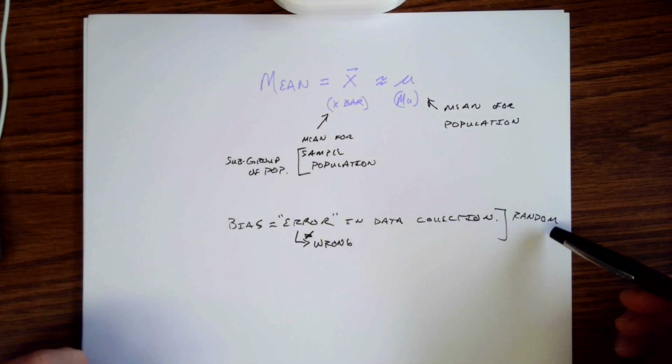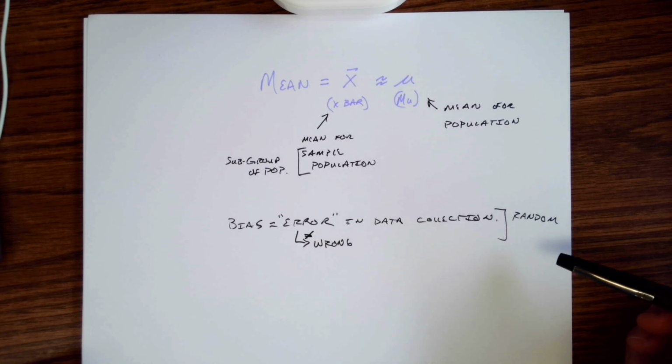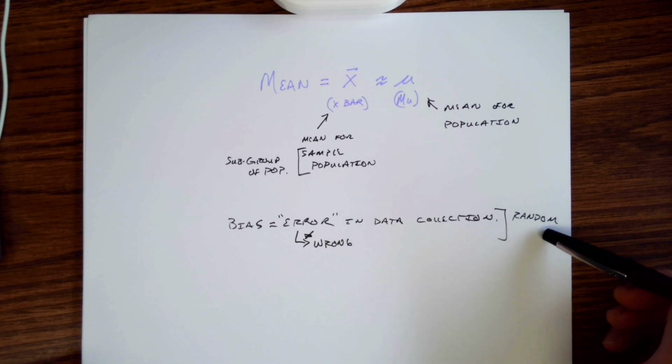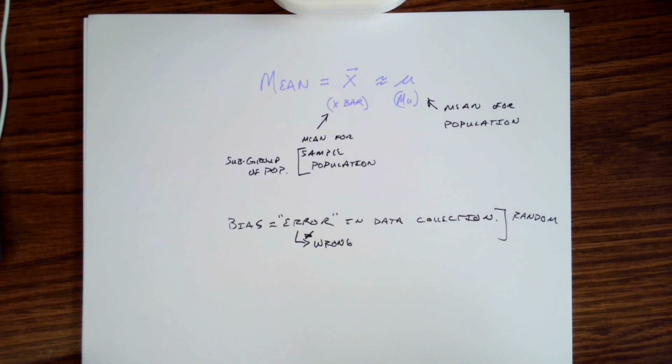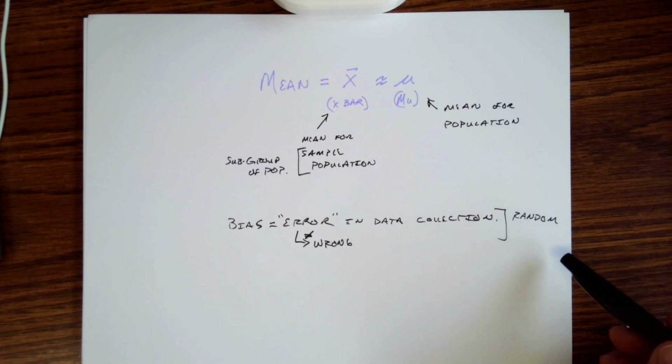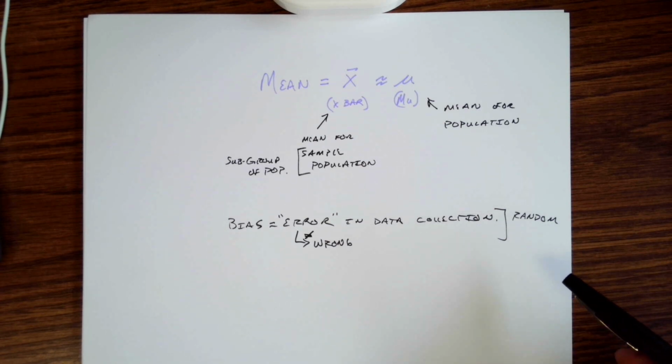And the idea about it being random, that's a whole other issue as well, is that, well, what does it mean for it to be random? Random means there's no order or process or rule in how we're picking our values. If we were asking people questions, there'd be no process about how we're asking people the questions. We're just simply going out and asking the question to random people. How random can you really be, though, right? You're just calling people on the phone randomly. Well, how random can that really be?